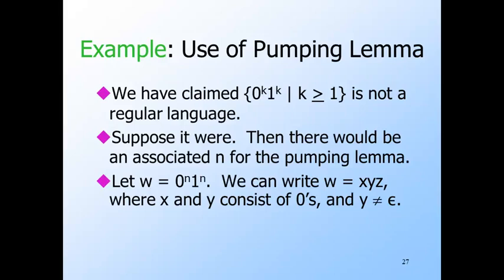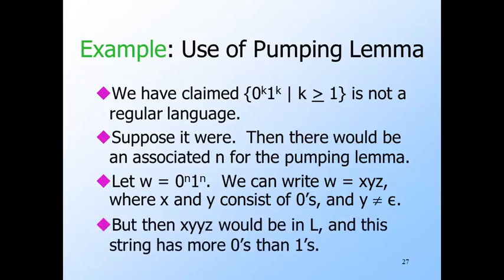And we pick W equals 0 to the n, 1 to the n. That is, n zeros followed by n ones. But then the adversary gets to break W into x, y, z, and we don't know exactly how it is broken. But we know enough about x, y, z to show that there is some string, in particular the case i equals 2, that the pumping lemma says has to be in the language L. But obviously it isn't, because it has more zeros than ones.